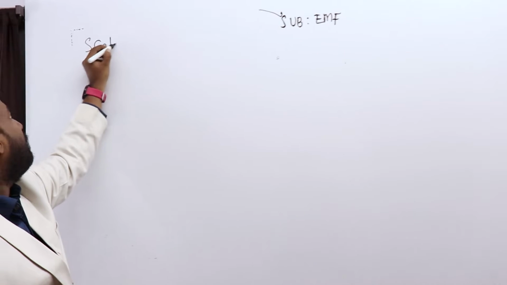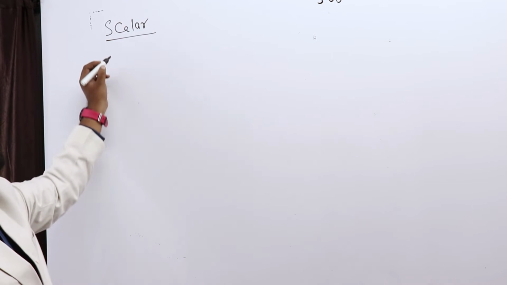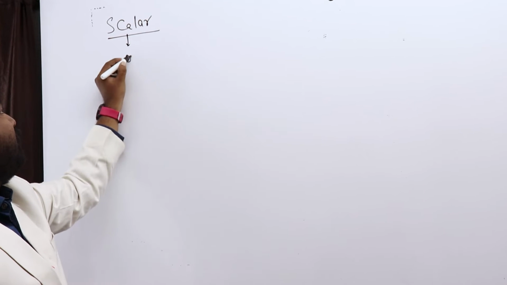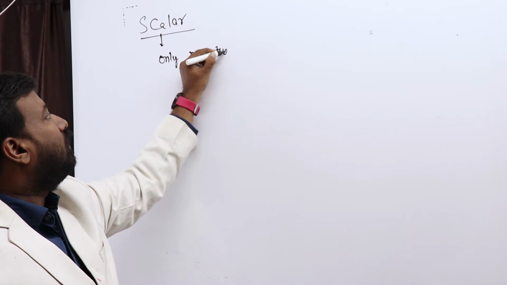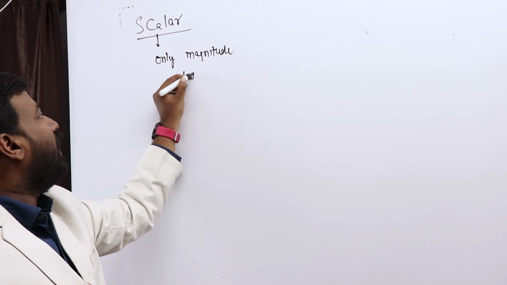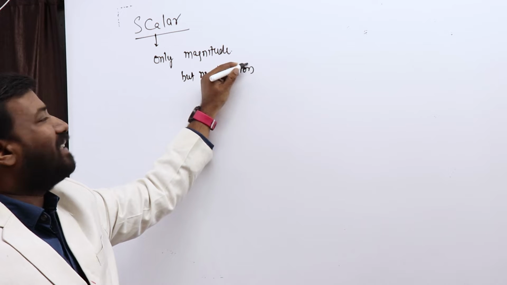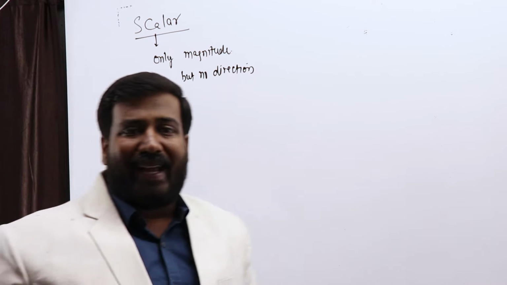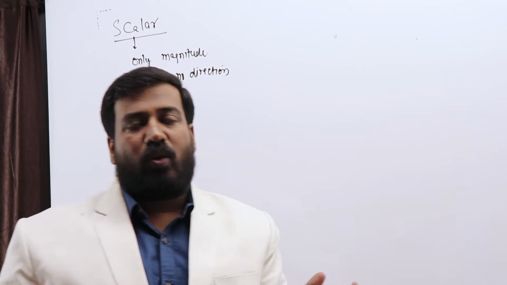Scalar quantity. Any quantity which has only magnitude but no direction is called a scalar quantity. What are the examples of scalar quantities in our practical life? You can just think of what are scalar quantities that you see in day-to-day life.